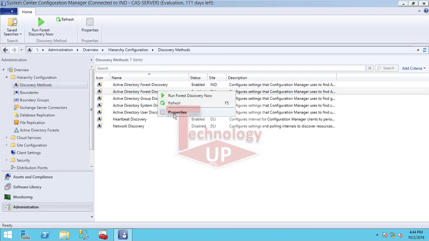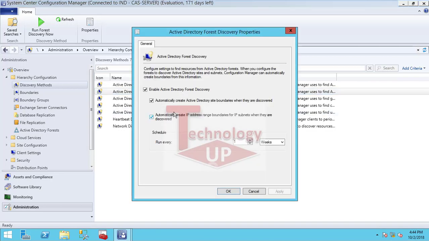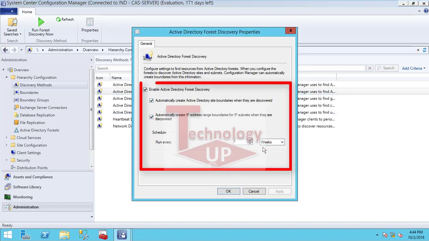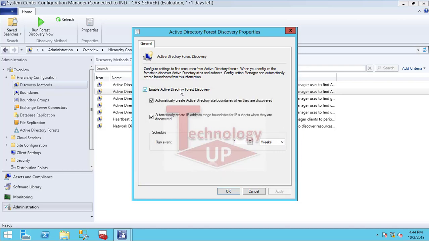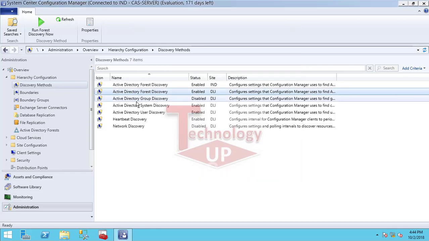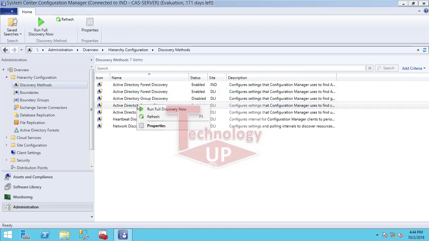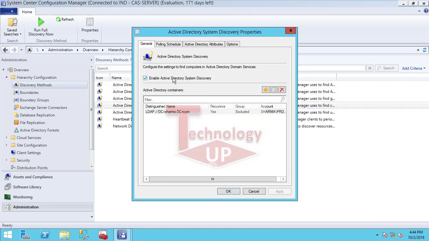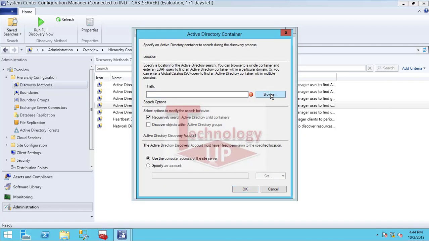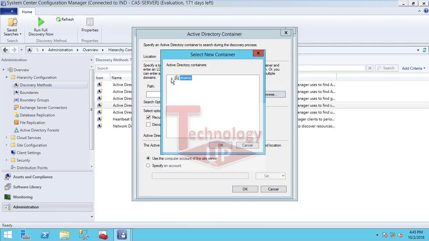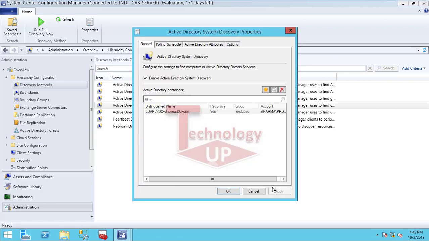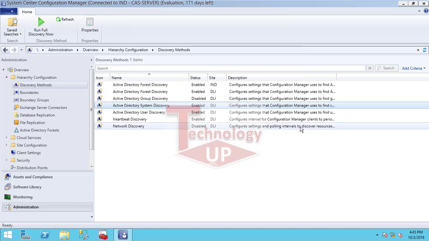So you can see the site codes IND and DLI. IND is the CAS server and DLI is the primary site. So just right click, or double click, or right click and go to Properties, and you can enable discovery from here. You can browse your domain name from here, and you can enable your discovery method from here in the SCCM console.